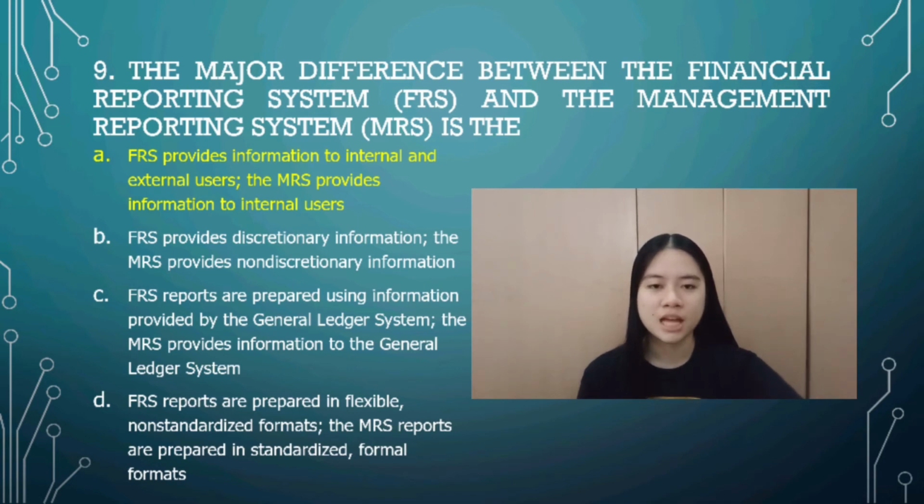C. FRS reports are prepared using information provided by the General Ledger System, while the MRS provides information to the General Ledger System. D. FRS reports are prepared in flexible, non-standardized formats, while the MRS reports are prepared in standardized, formal formats. The correct answer for number 9 is letter A.